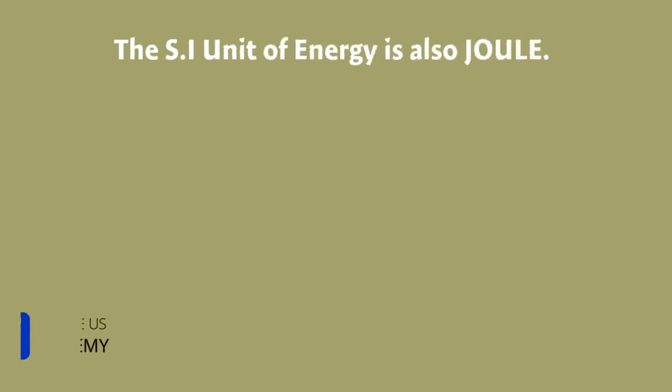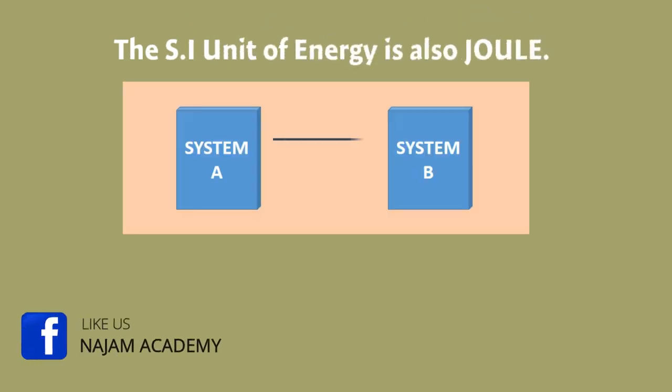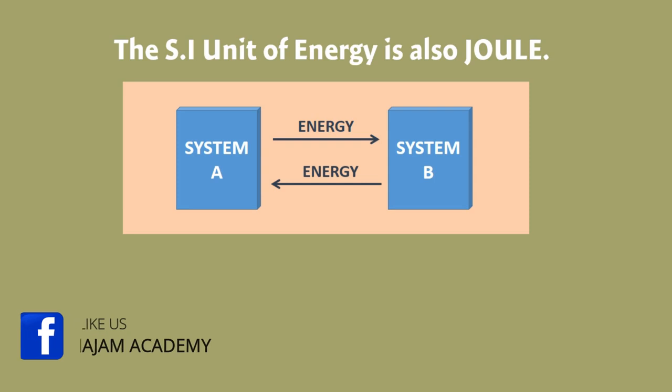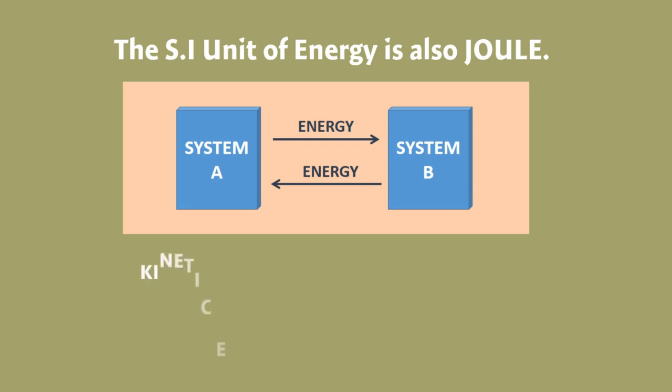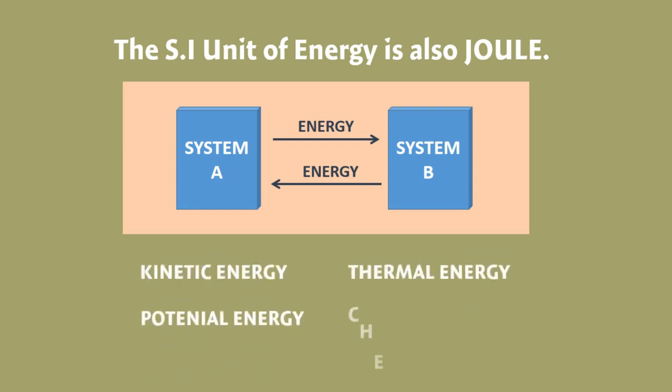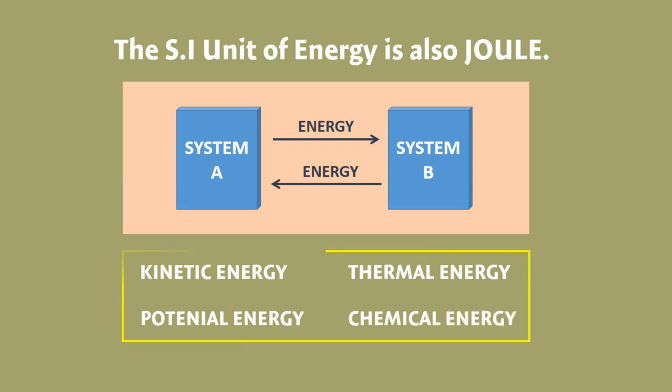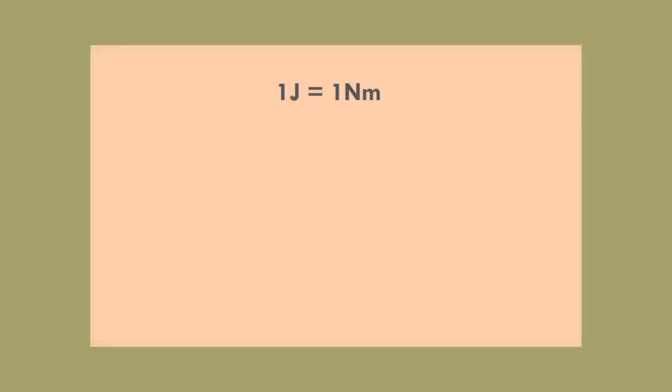The SI unit of work is joule and the SI unit of energy is also joule. Remember that energy can be transferred from one object to another object. There are different types of energy like kinetic energy, potential energy, thermal energy, chemical energy, which I will discuss in my upcoming videos. At last, let me teach you that 1 joule is equal to 1 Newton meter.